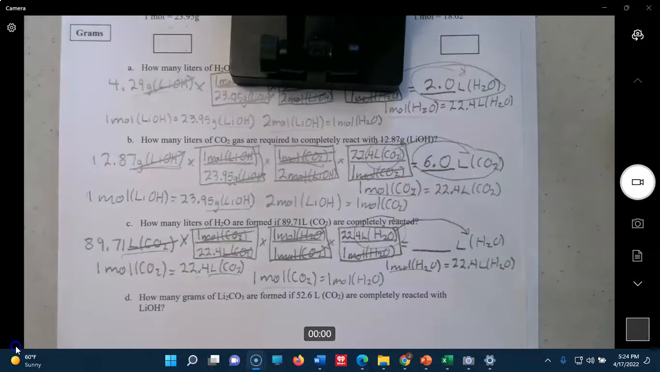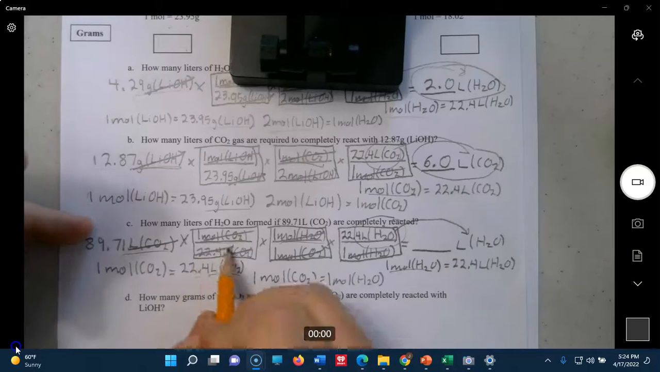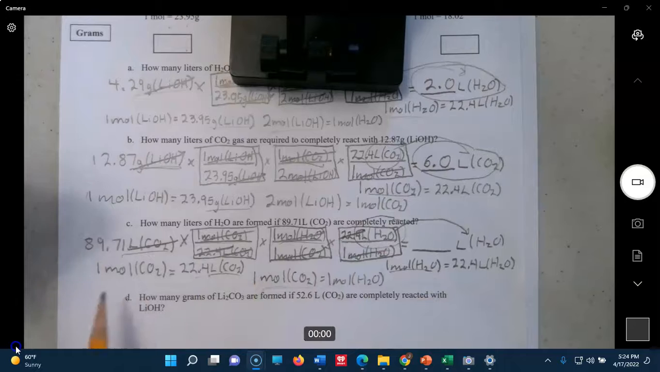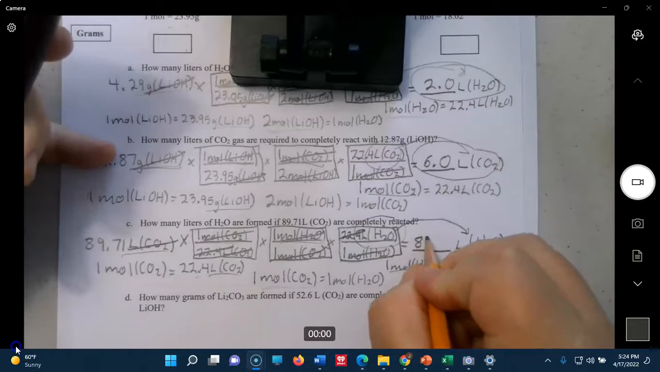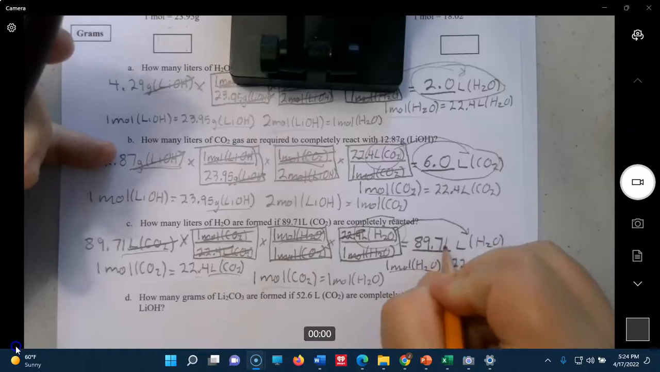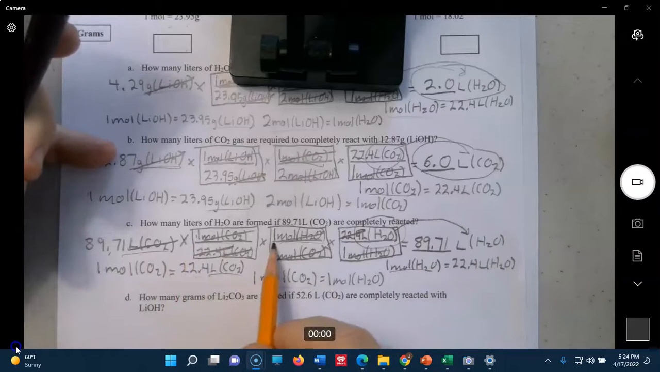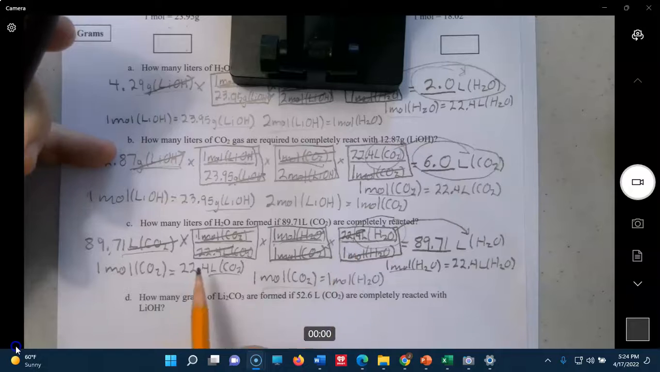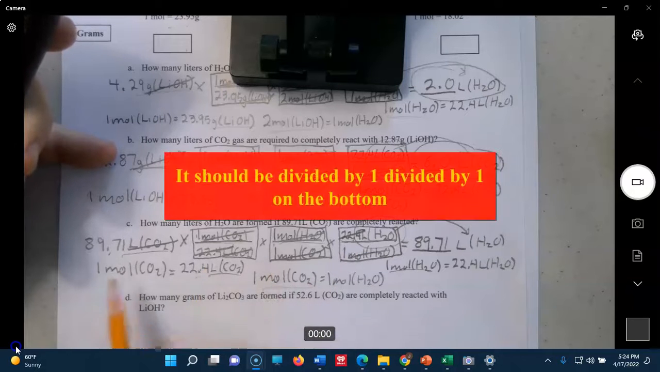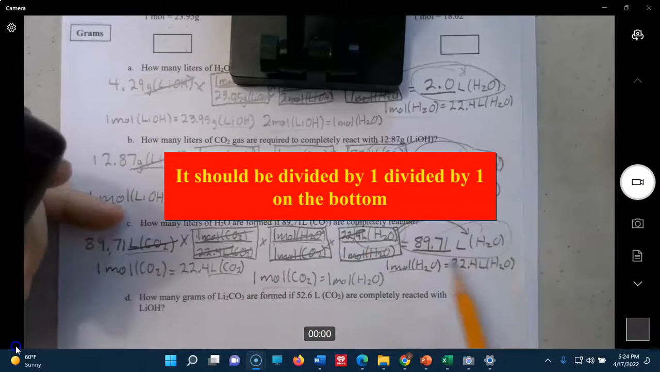Okay, so we're going to multiply 89.71 times 1 times 1 times 22.4 divided by 22.4 times 1 times 1. So you can see we could cancel the 22.4s right there. So all we have is 89.71 liters. Don't even need your calculator for that one. We canceled that to make it a 1, and we canceled that to make it a 1. So you just have 89.71 for your final answer.